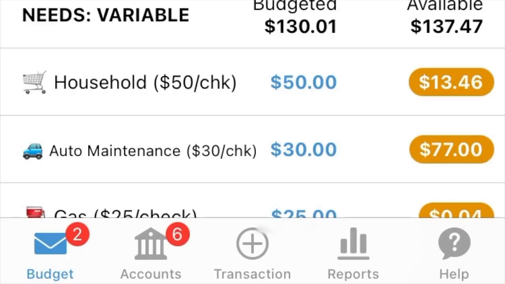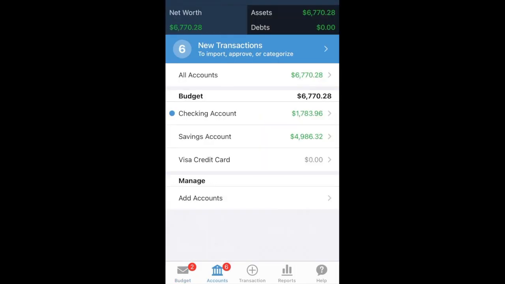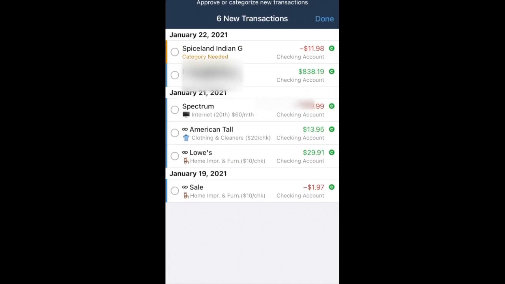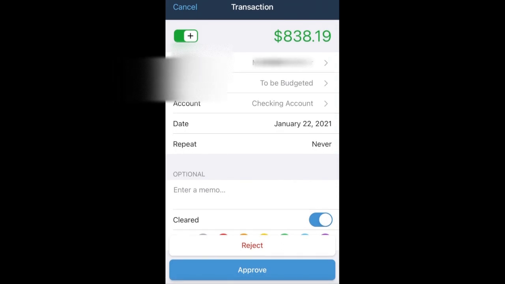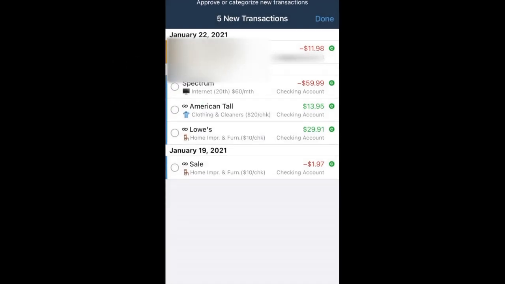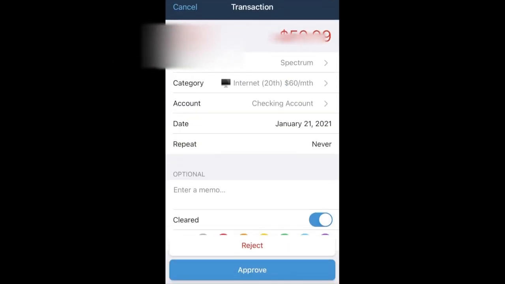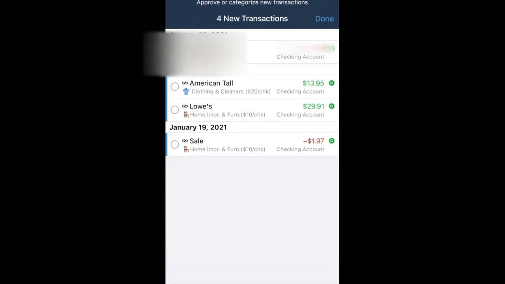At the bottom of the screen, I'm going to click on accounts. And you can see we have checking, savings, Visa card, all that right there. And I have 6 transactions I need to approve that I saved just for you guys. So let's approve the deposit from my work. Let's approve the cable bill, and you can see that it's remembering the categories from last time.